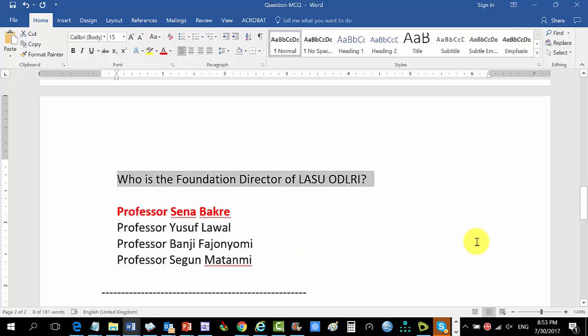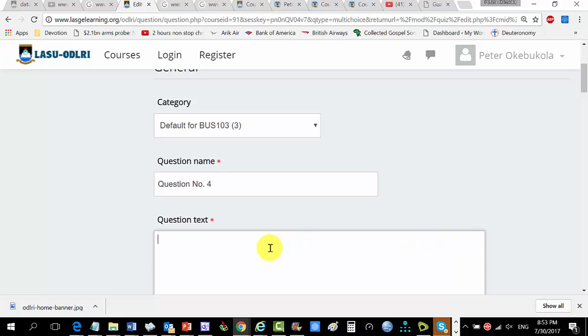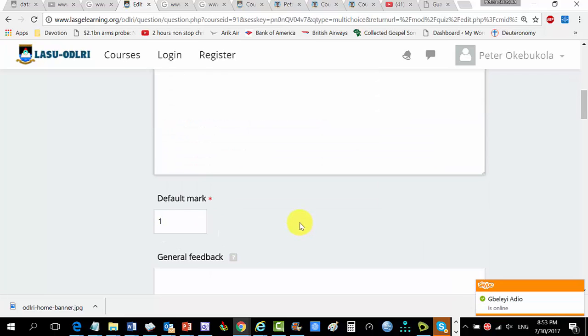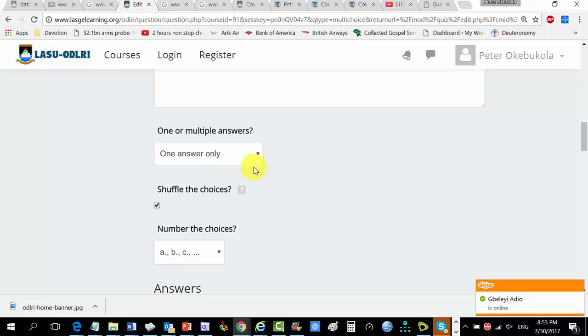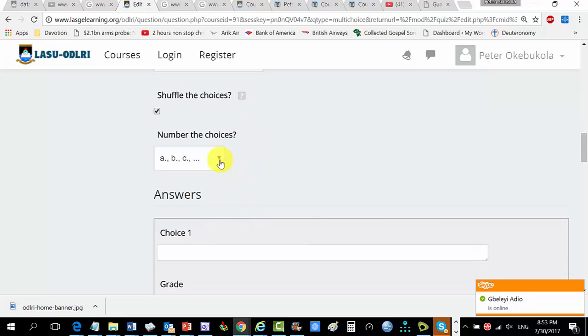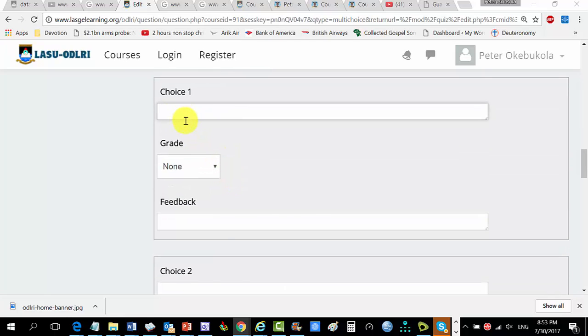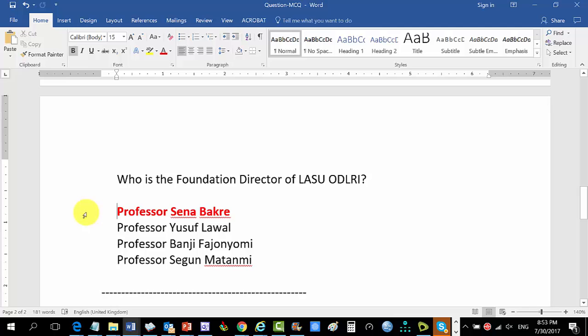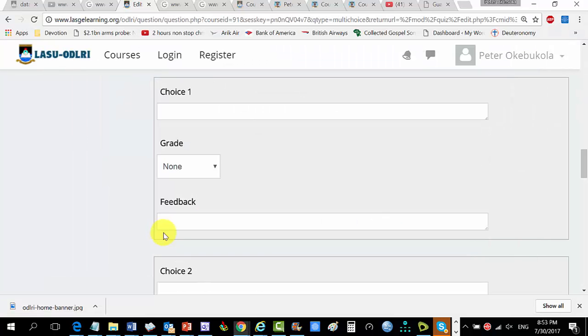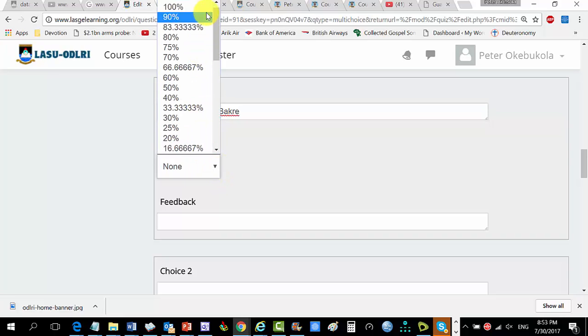Who is the foundation director of LASU ODLRI? That's what it is there, so we don't need that. One answer. We'll drop this to here. A, B, C, D. This is just the format for the numbering. It can be this, can be anyone, but this is the one we agreed to use. Choice number 1, that's Professor Bakri. You put it here. I know it's the correct one, so this grade will be 100.